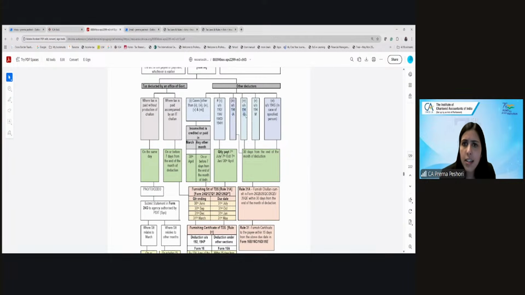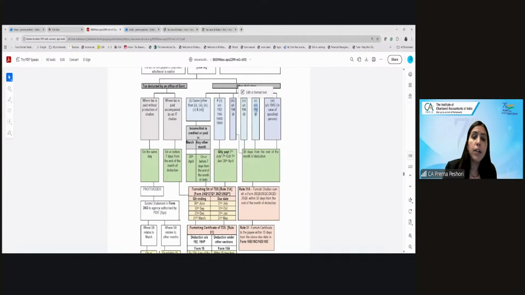194IB. This is rent paid by an individual who is not doing any business, or whose turnover is less than 1 crore. Alright. 194M. Again, these are individuals who may not be doing any business. So for them,